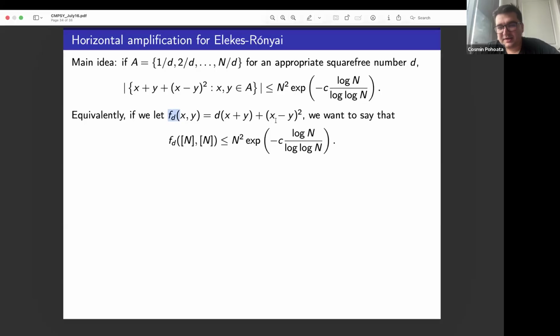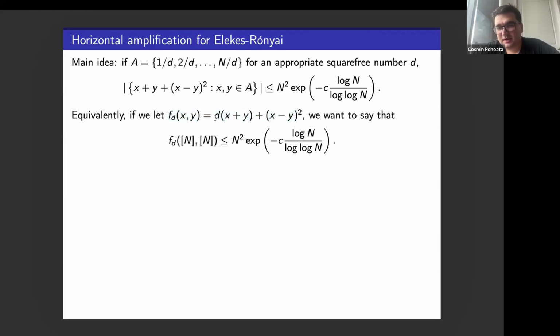Equivalently, this translates by rescaling. If I just rescale the set by multiplying by d, it's like changing the polynomial to d times x plus y plus this quadratic term. And I'm asking for the image of this new polynomial on the interval cross the interval to have size at most n squared divided by this arithmetic factor.